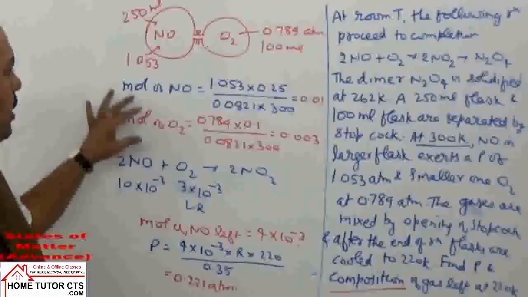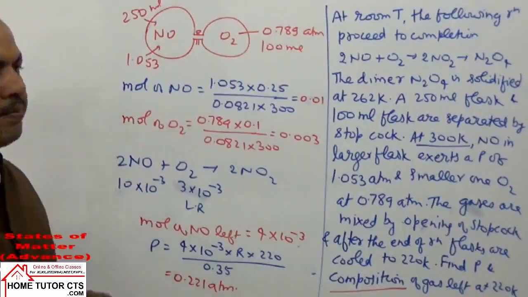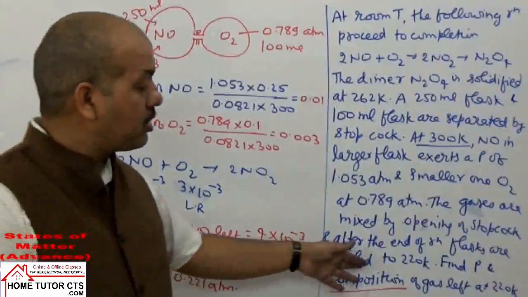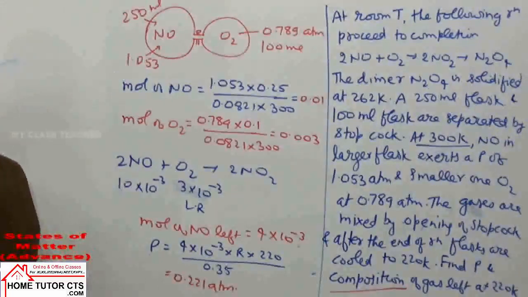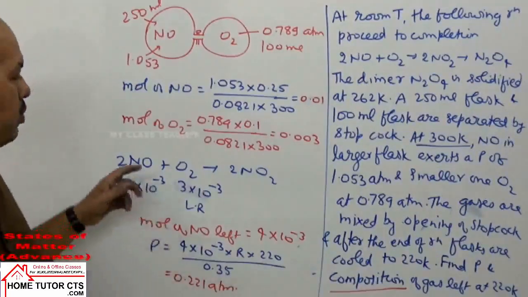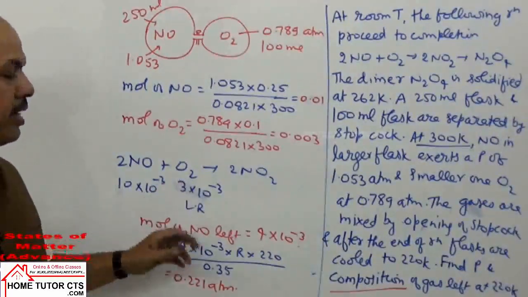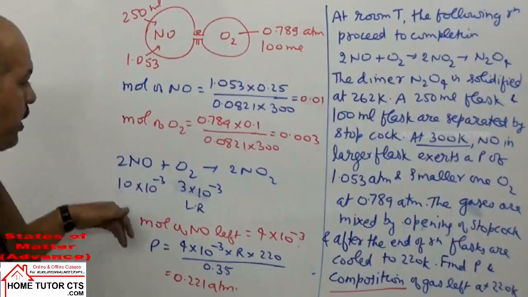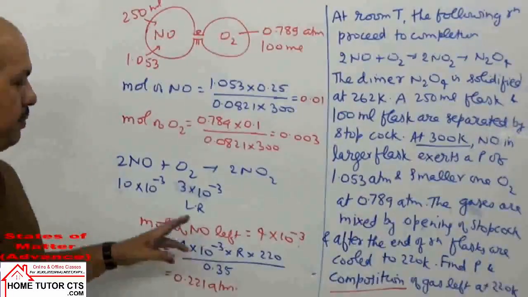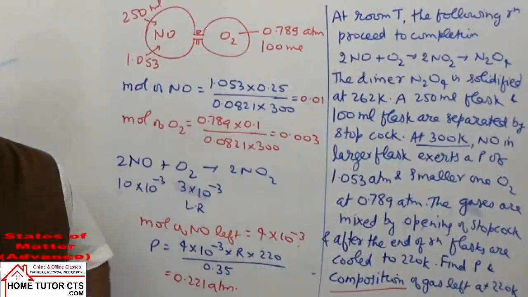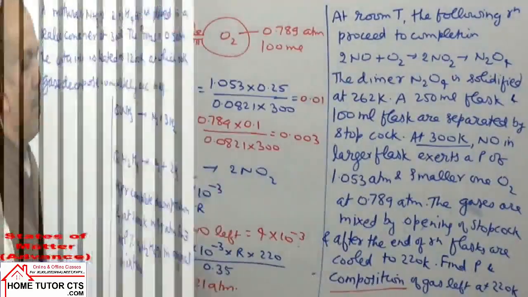The question is easy. First find the moles for both gases. The reaction goes to completion, and then they are asking which gas can remain. Whatever gas is in excess will be left unreacted. O2 will be acting as the limiting reagent, so NO gas will be left unreacted, and then you can solve such questions. Okay, now let us take the next question.